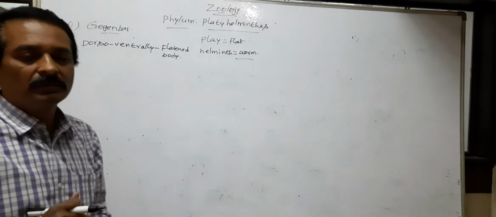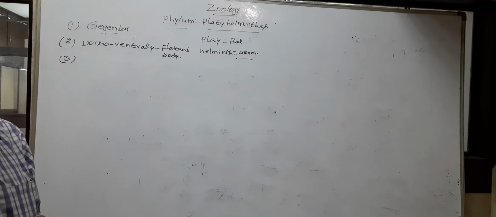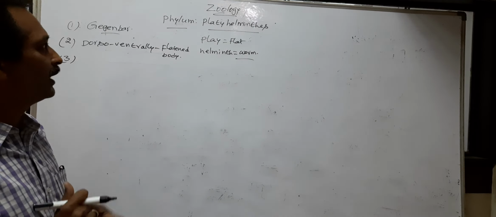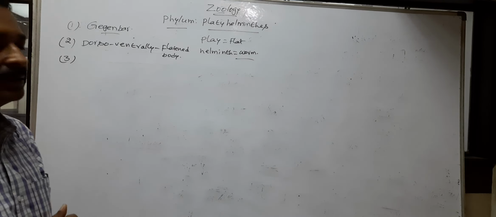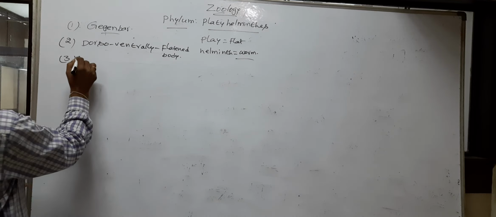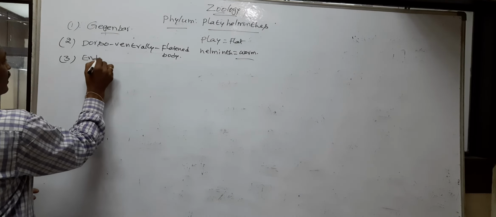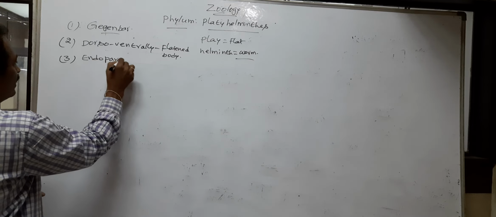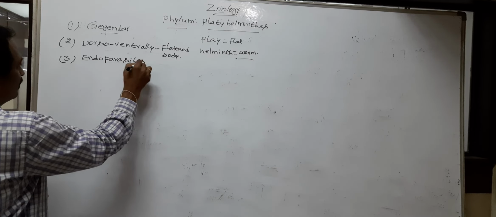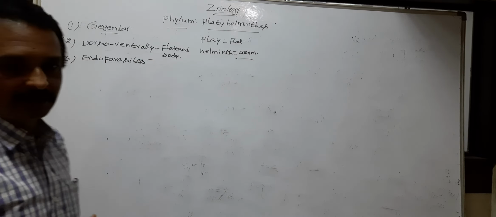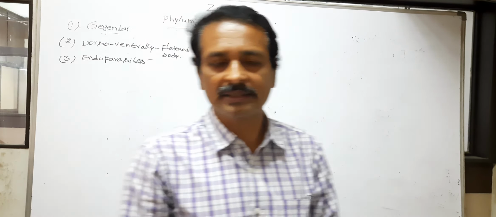Mostly animals of phylum Platyhelminthes are endoparasites. What is a parasite?